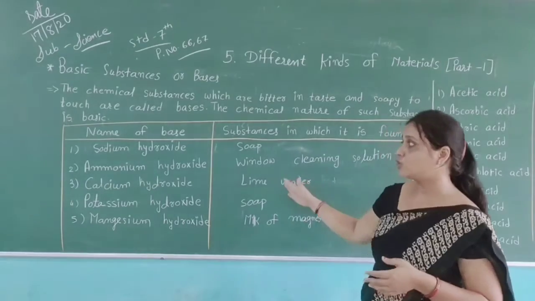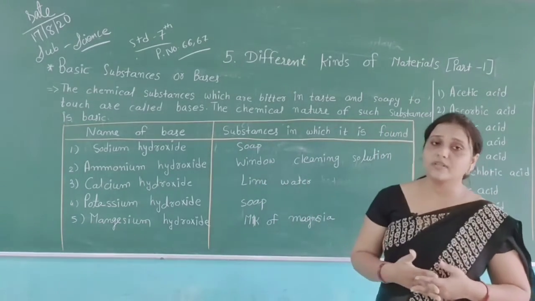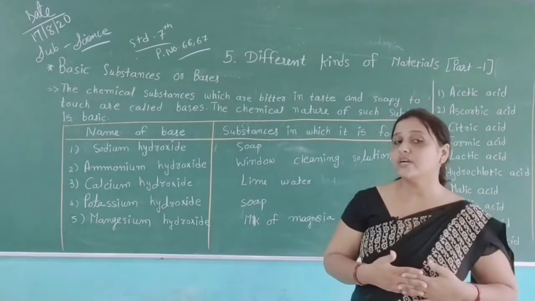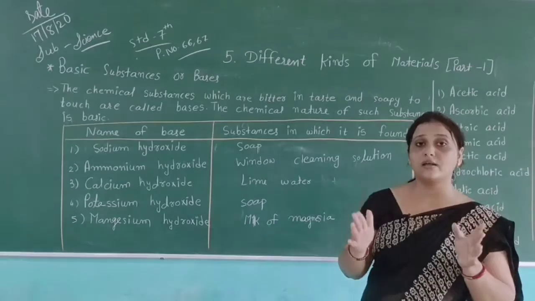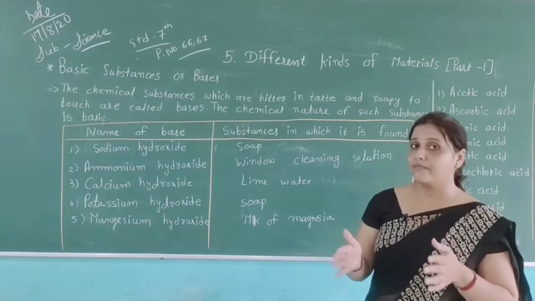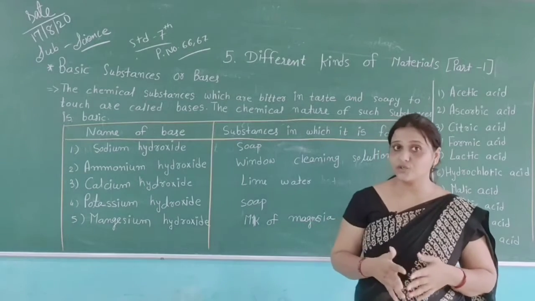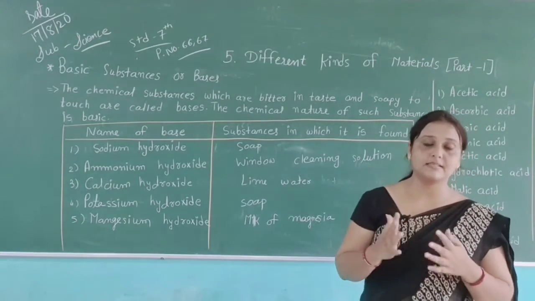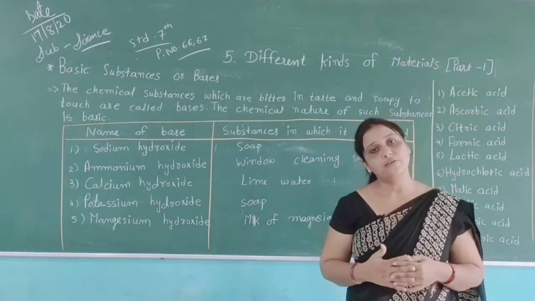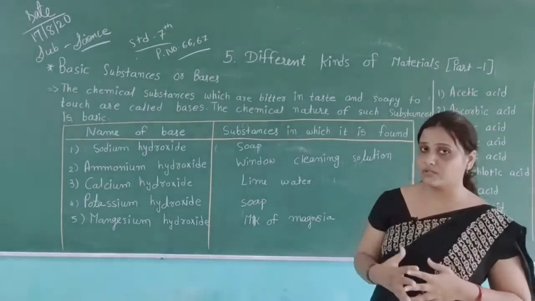We also saw the names of bases and the substances in which they are found. Then about indicators: it is not easy to taste every substance, because it is dangerous to taste or touch them. So we use different types of indicators, which are very useful to us. In this session we have discussed all this.